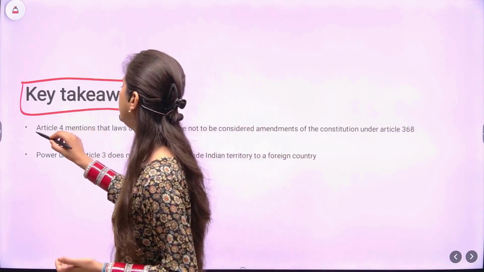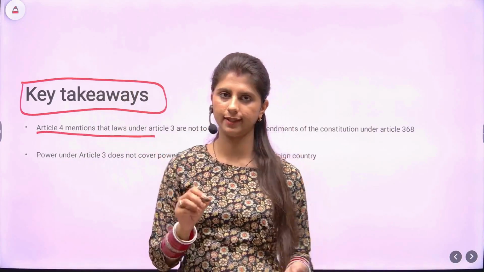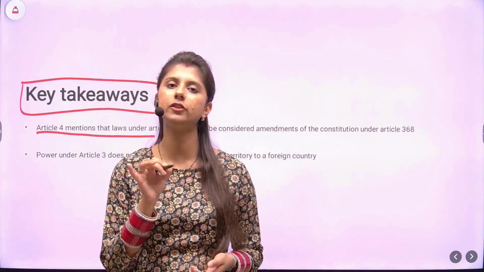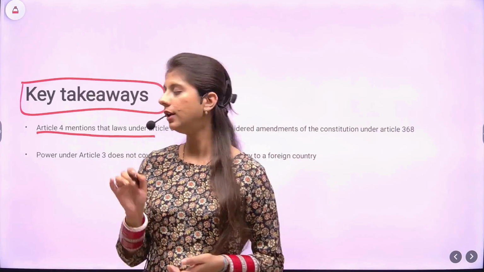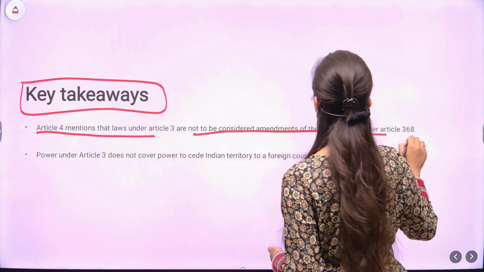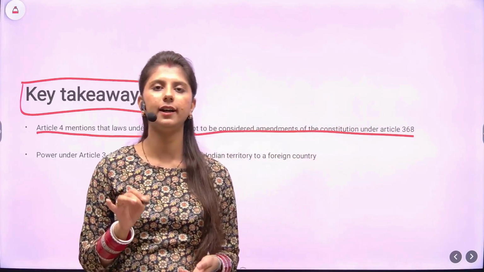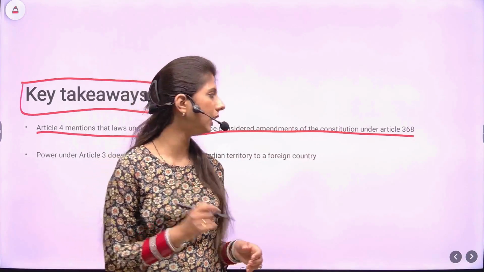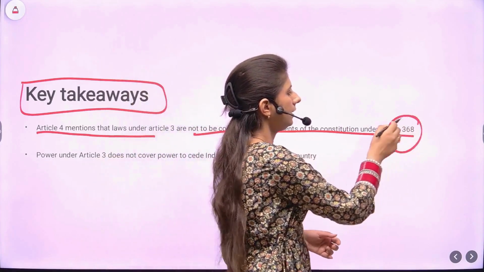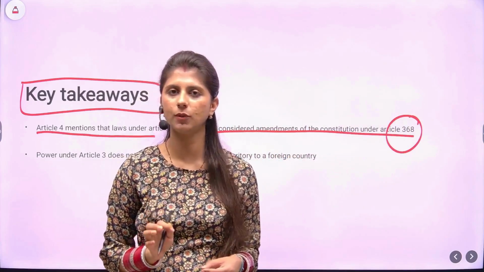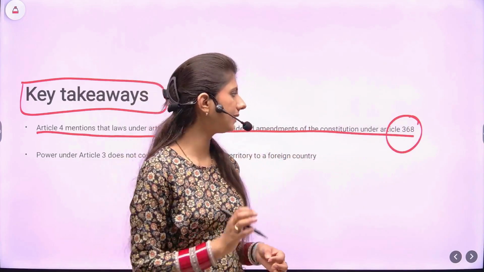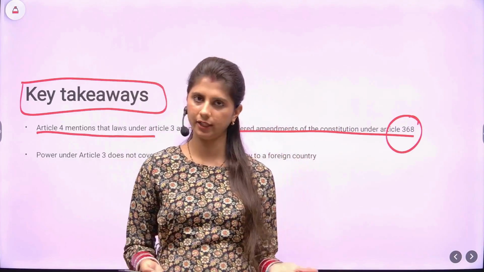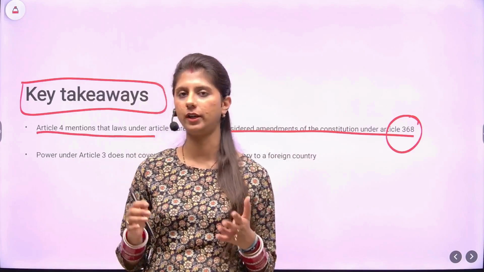Article 4 mentions that the laws made under Article 3 will not be considered amendments under Article 368. This means that under Article 368, laws need to be passed with special majority, but here the laws can be passed like an ordinary bill by simple majority.